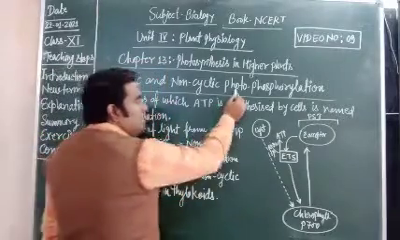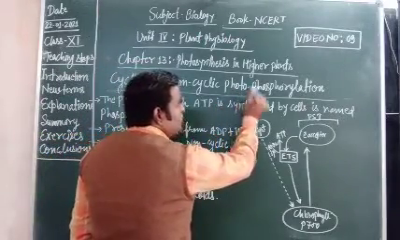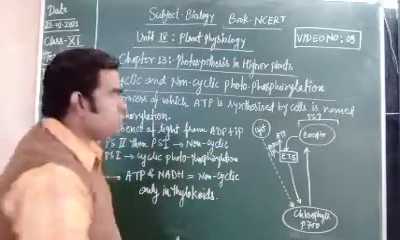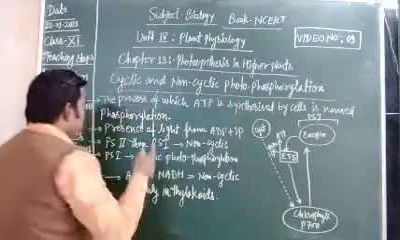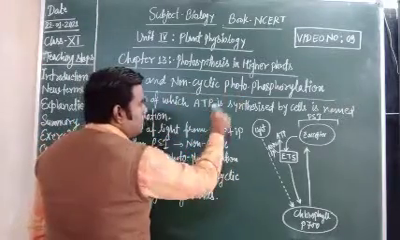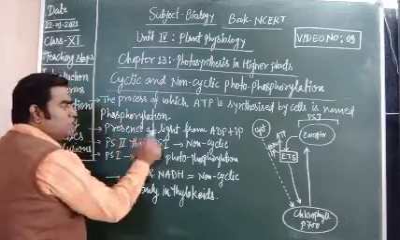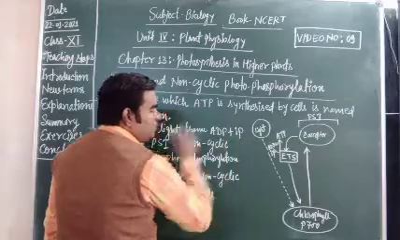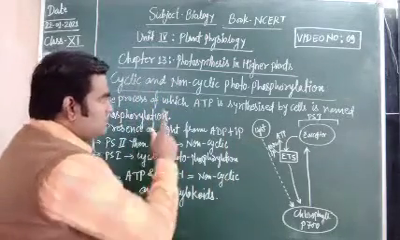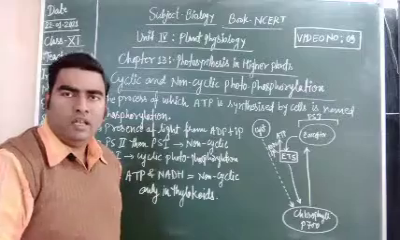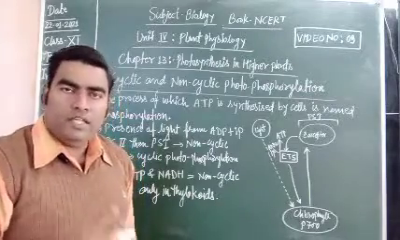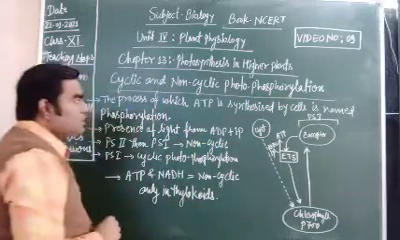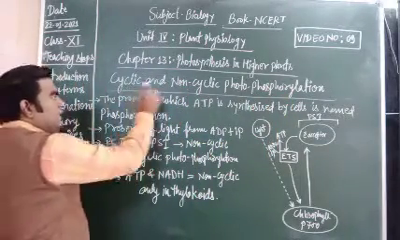But here, photo is the prefix of phosphorylation. So what is the meaning of photophosphorylation? Photophosphorylation is when ATP is synthesized in the presence of light from ADP and inorganic phosphate. When ATP is synthesized in the cell in the presence of light, that is known as photophosphorylation.